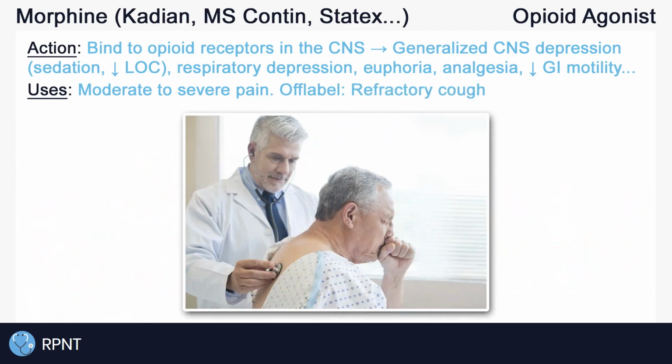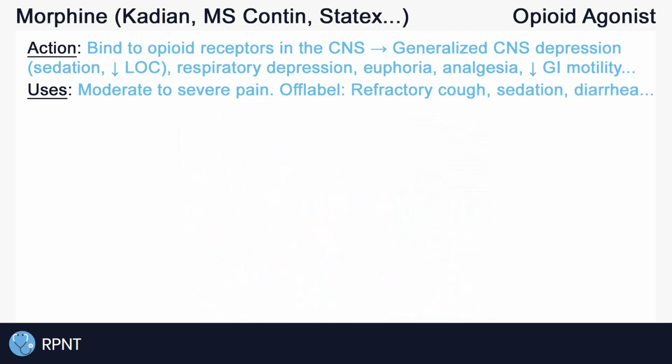Off-label, morphine can be used as an antitussive to relieve coughing. The way that morphine works and its effectiveness as an antitussive is a bit controversial, but may be caused by morphine's effect on the respiratory system and its effect of sedation and analgesia. Also off-label, morphine can be used pre-operatively for sedation, can be used as an antidiarrheal by decreasing GI motility, and more.